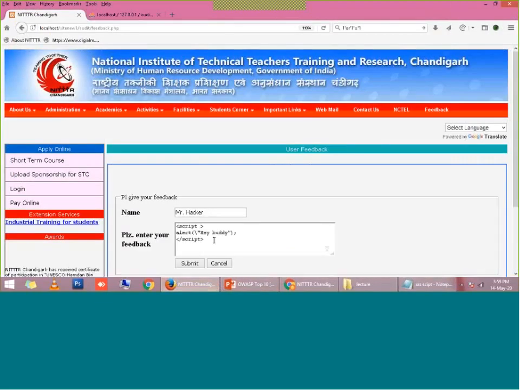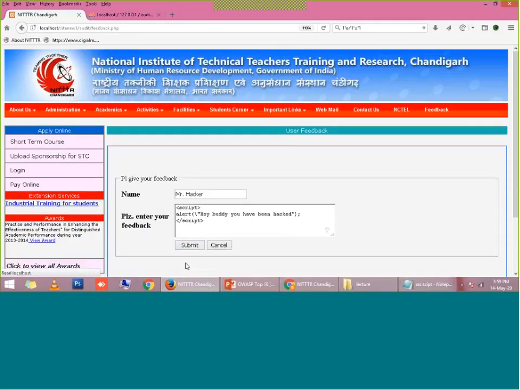You can see here it is a simple JavaScript tag, and all of you must be aware of this. This is the JavaScript starting tag, this is the closing tag, and this is an alert box. In the alert box I have written, hey buddy, you have been hacked, right? Now I'm going to enter this comment.